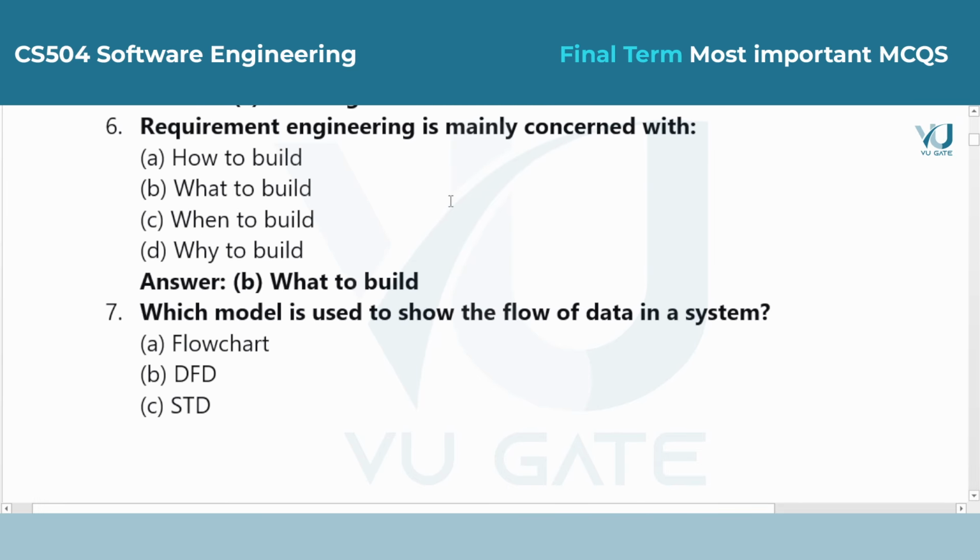Question 6. Requirement engineering is mainly concerned with. Answer is option A, what to build. This stage is all about gathering the needs of the client. It defines the features and functions of the system before any design or coding starts.